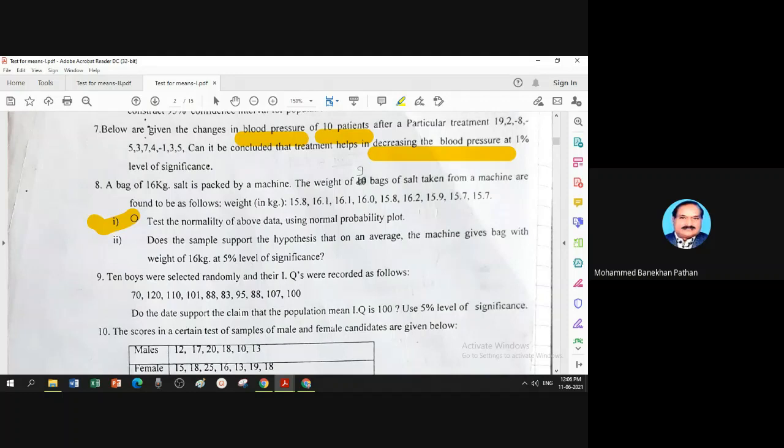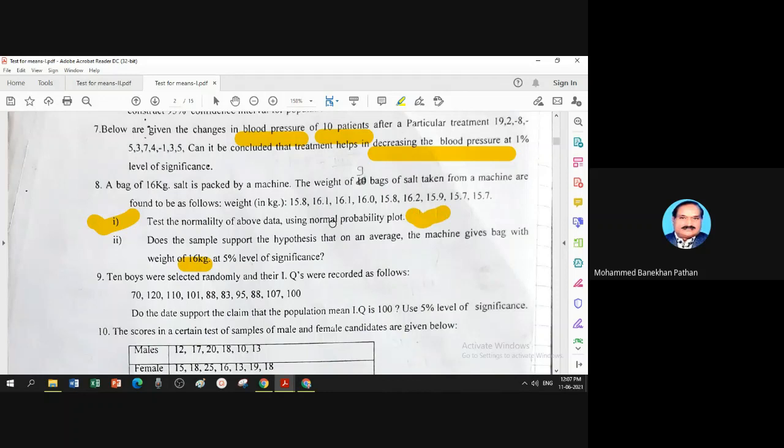Single population mean with small sample. Now here only the first part is different. The second part I already explained. What does the second part say? Does the sample support the hypothesis? On an average, the machine gives bags with 16 kg as a weight. Check with 5%.